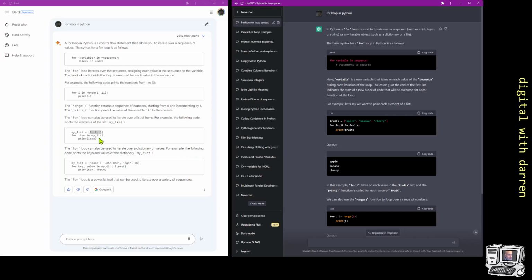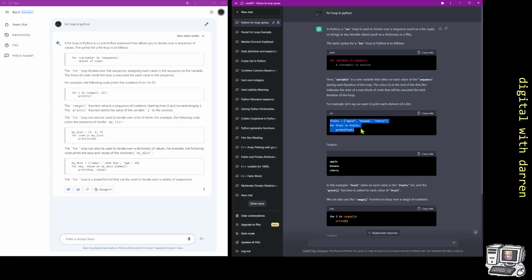The Bard one is more generic, so it's for item in my list, whereas ChatGPT has given a more customized, user-friendly one, as in for fruits. It's given you a basket of fruits, and it says for fruit in fruits. The pure coders might prefer having my list and then for item in my list, but newer coders might quite like this.